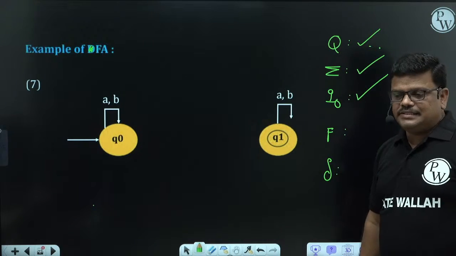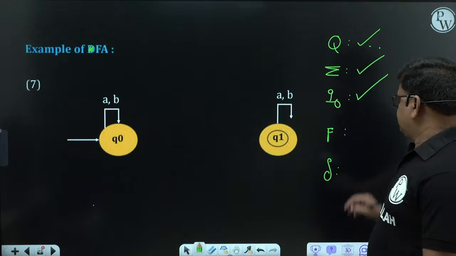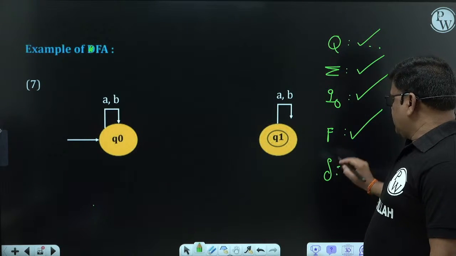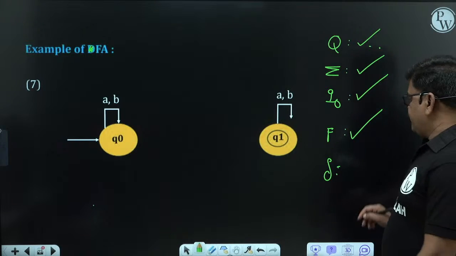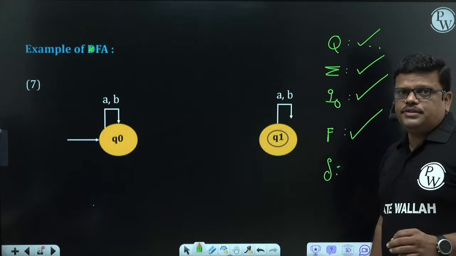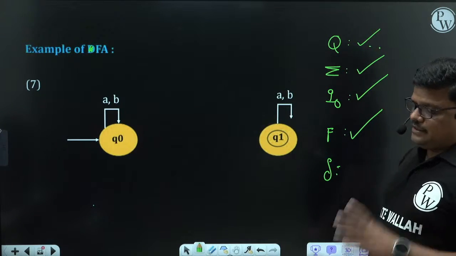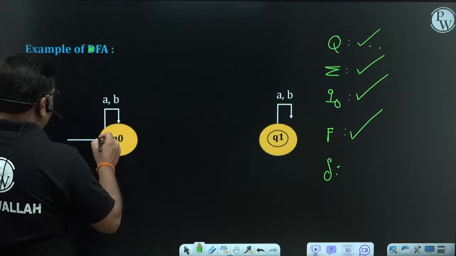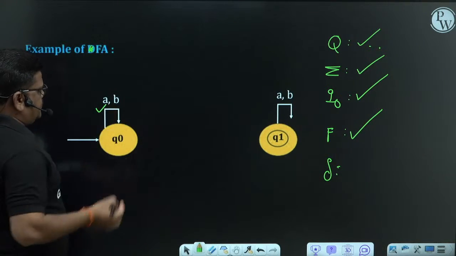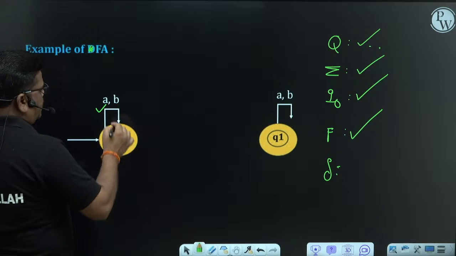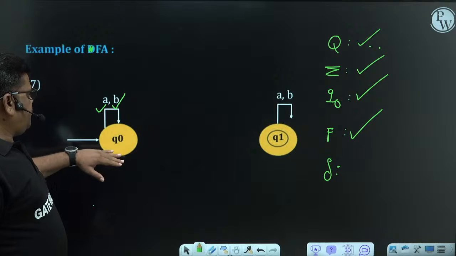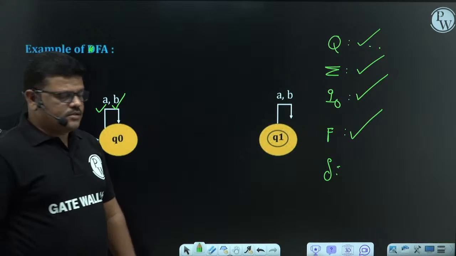F is the set of final states, exists. Delta, the transition function, is from every state, every input symbol, exactly one transition. So here from state Q0 on symbol A, a transition exists. From Q0 on symbol B, a transition exists. From every state on every symbol, a transition exists.